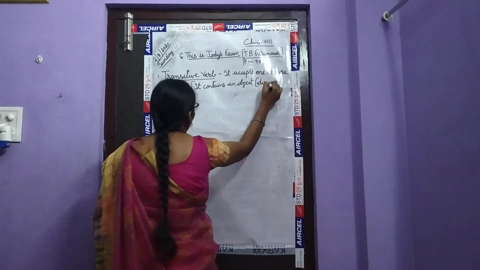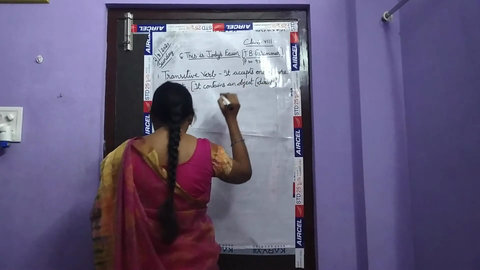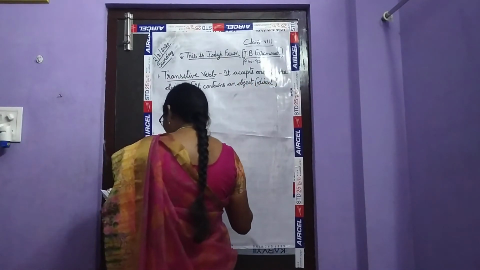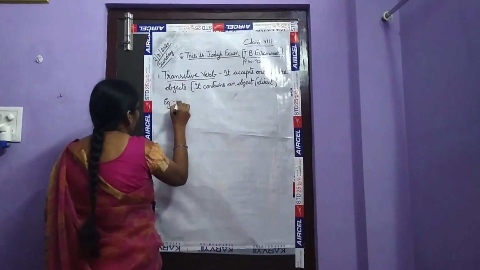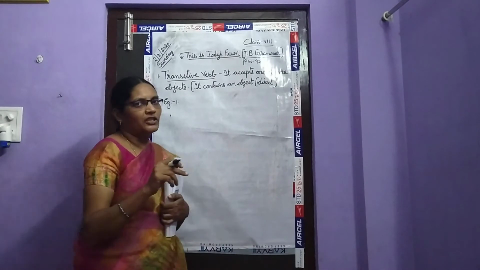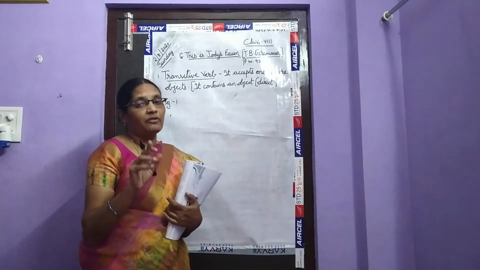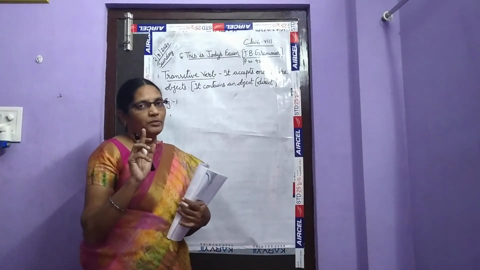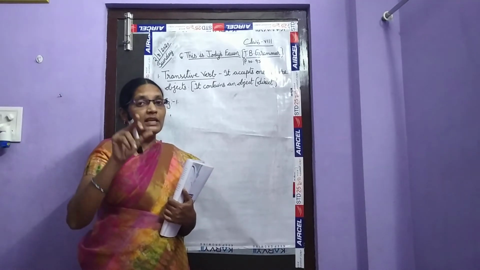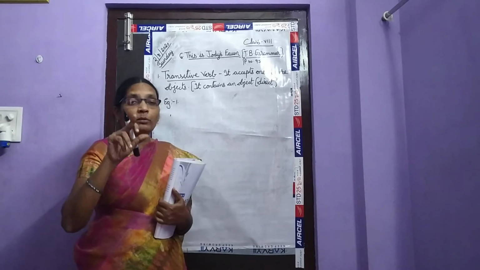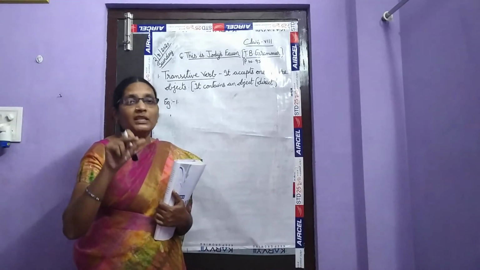It contains a direct object. Okay, children, for example, what does a transitive verb contain? A transitive verb compulsorily contains an object. It may contain one object or two objects. But in some cases, in transitive verbs, what might be the objects? Persons may be objects.